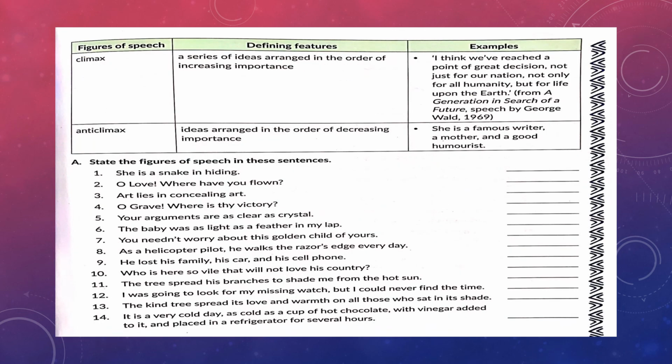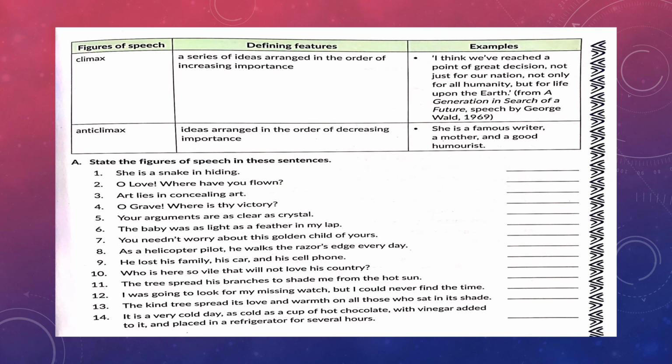Next one is climax. It is a series of ideas arranged in the order of increasing importance. I think we have reached a point of great decision, not just for our nation, not only for humanity, but for life upon earth. Now, this is written by George Wald. It's a speech that he had given in 1969. Now, what is climax? In simple terms, when a series of actions happen in increasing order of importance, the highest point is the most important one.